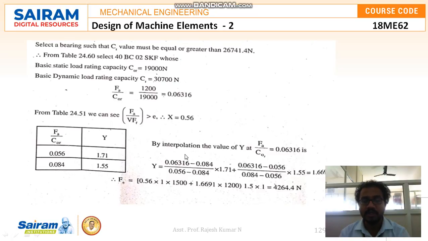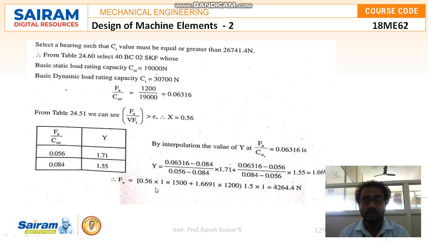So by interpolation, the value of Y at FA by C0R equal to 0.06316, that is Y is equal to (0.06316 minus 0.084) divided by (0.056 minus 0.084) into 1.71 plus (0.06316 minus 0.056) divided by (0.084 minus 0.056) into 1.55, which is equal to 1.6691.